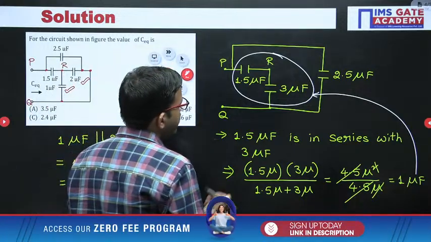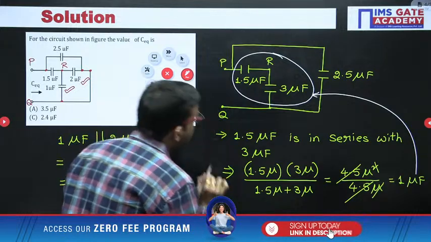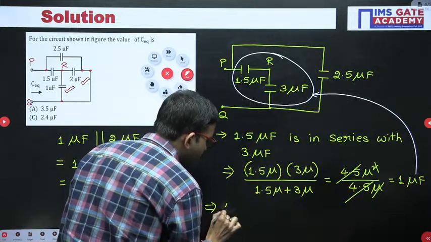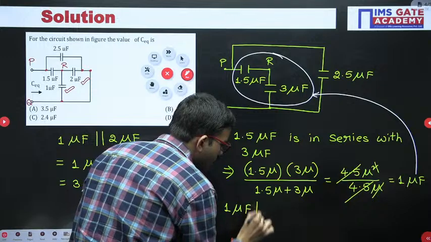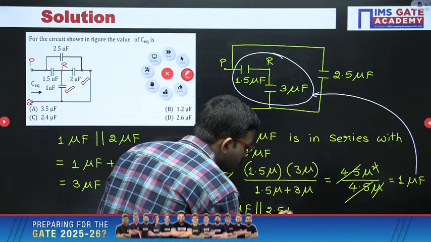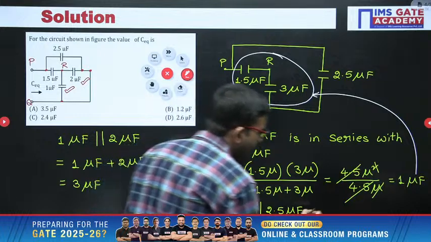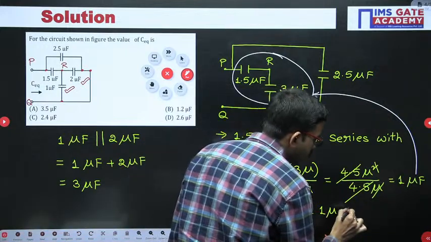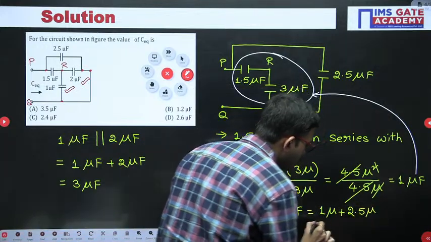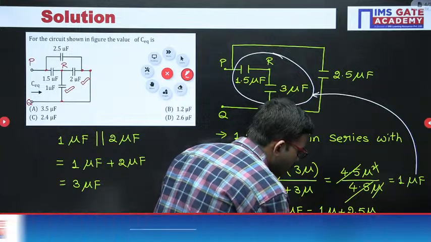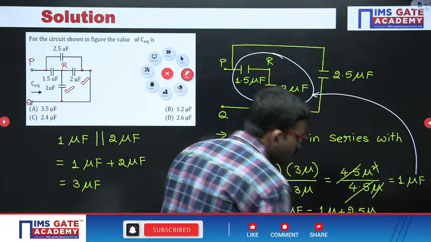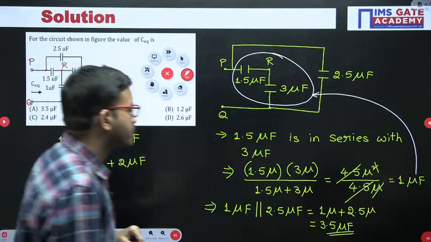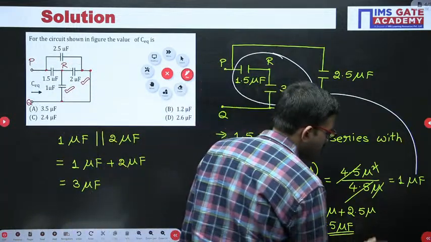So now here I am writing, 1 microfarad and 2.5 microfarad are both connected in parallel. So that means here we can add 1 micro with 2.5 micro. That means we are getting 3.5 microfarad. This is the equivalent capacitance between the terminals P and Q. So the answer for this question is option A.